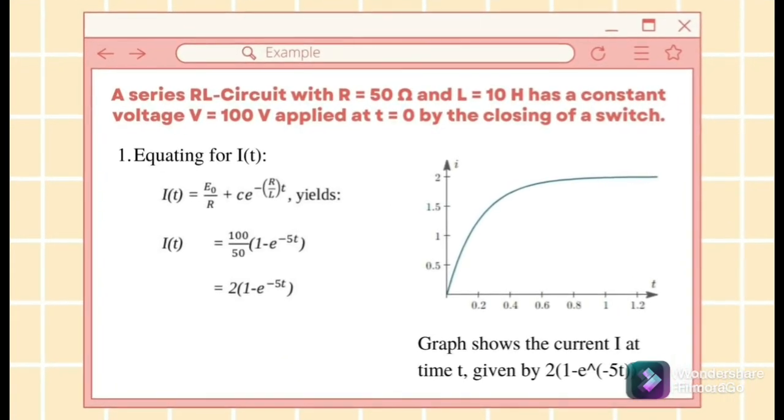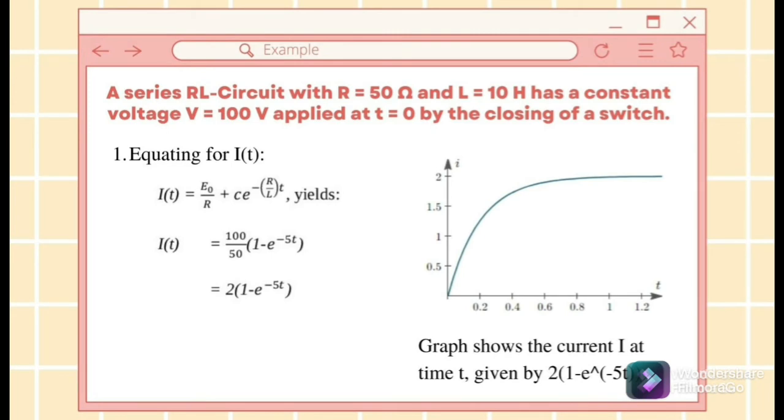Now let's take a look at an example. A series RL circuit with resistance 50 ohms and inductance 10 H has a constant voltage of V equal to 100 volts applied at t equal to 0 by the closing of a switch. First, we have to solve for current using the equation, which will lead to I equal to 2 in bracket 1 minus exponential to the power of minus 5t. Now we can apply it to the graph that shows the current at time t.